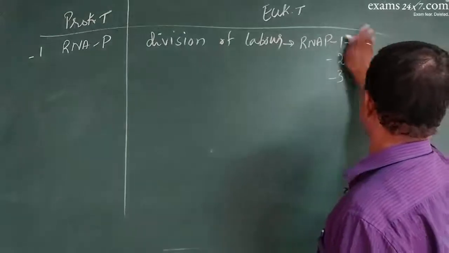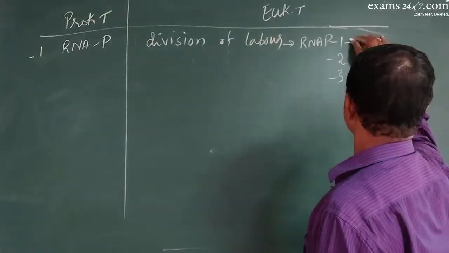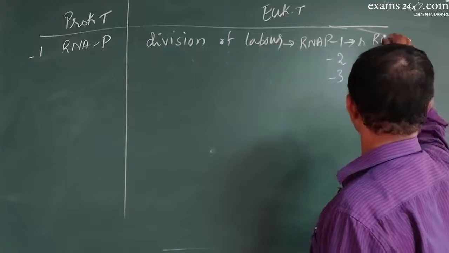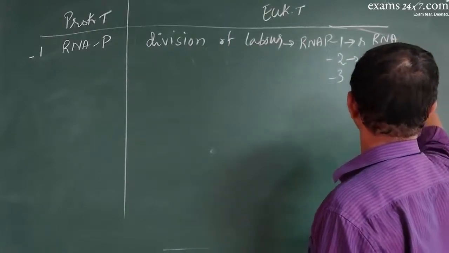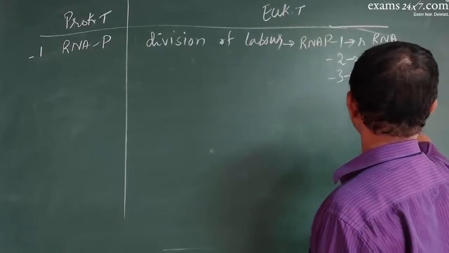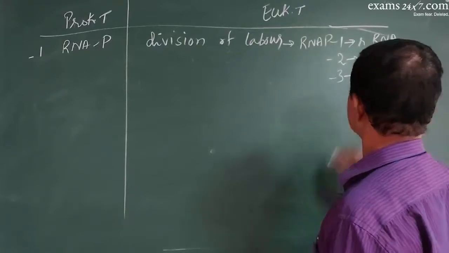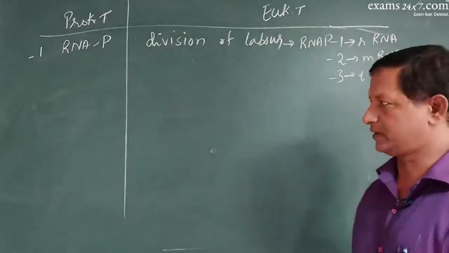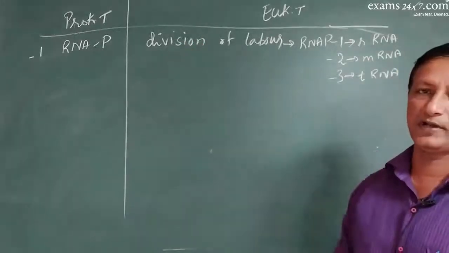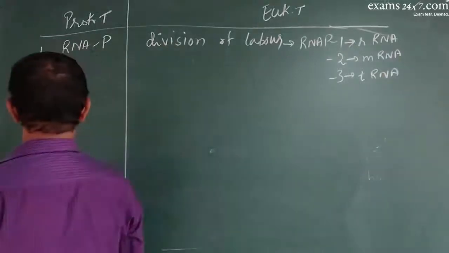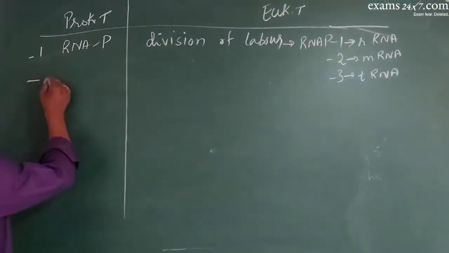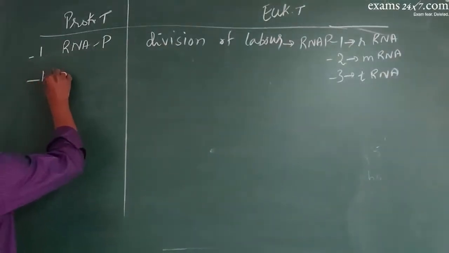RNA polymerase 1 mainly produces rRNA, 2 produces mRNA, 3 produces tRNA. See, now this is called division of labor. There is no such division of labor in the case of prokaryotes. That is one. The second difference is that prokaryotic DNA is homogeneous.